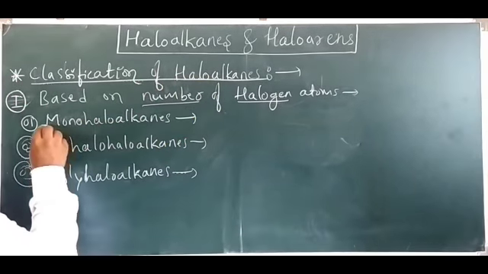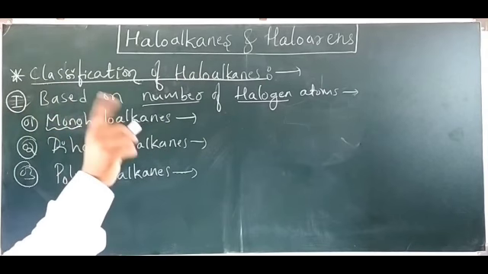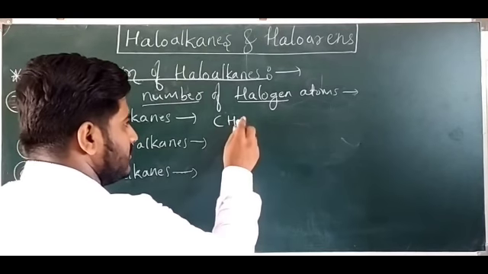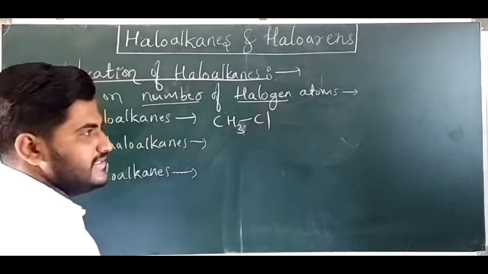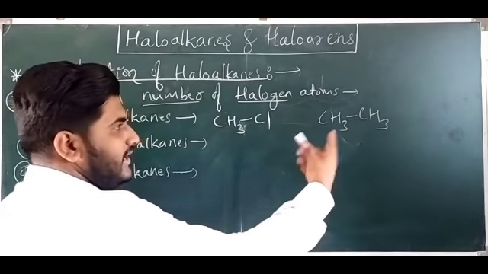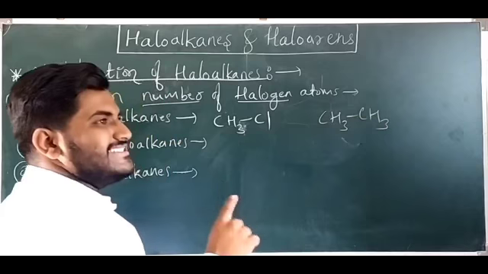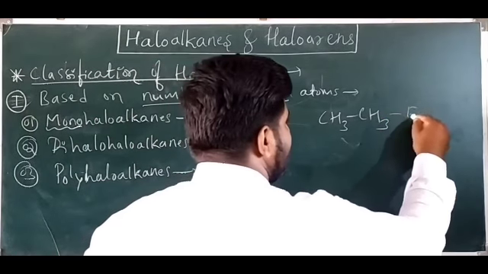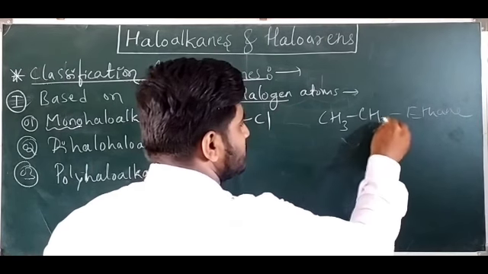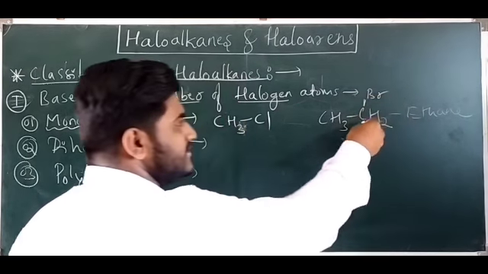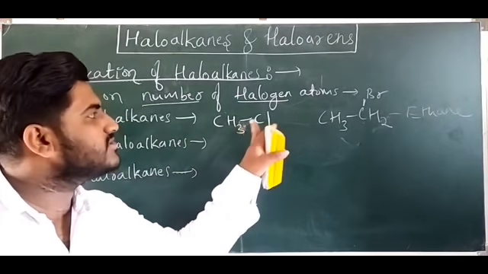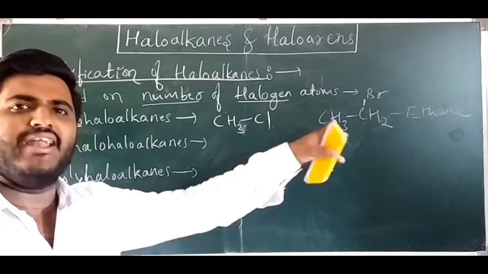Look at here. First one, mono. Mono means one halogen atom. This is your alkane, nothing but methane. Replace one H and add one halogen. This is your CH3. This is two carbon atoms with a single bond, ethane, right? So you replace one hydrogen atom, CH2, and add one halogen atom. So this is a haloalkane, that too a monohaloalkane. One of the hydrogens is replaced by chlorine or bromine or any halogen.